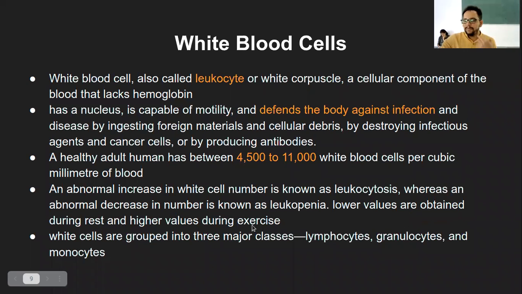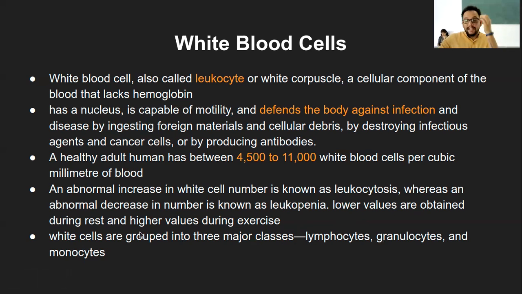And if someone is doing more exercise, there is more wear and tear of the body cells. Ultimately those body cells need to be broken down by these white blood cells, and that is why the number is slightly higher compared to normal times. So that is just the difference between the numbers.